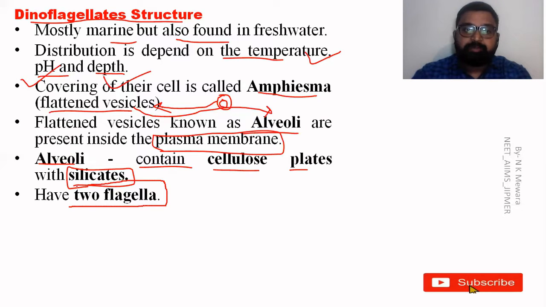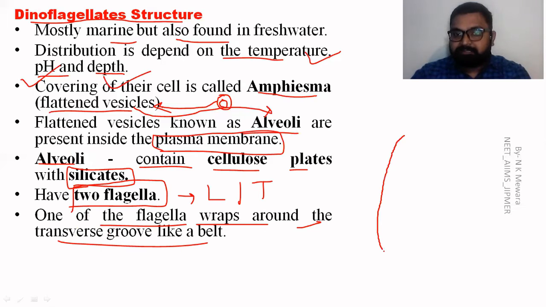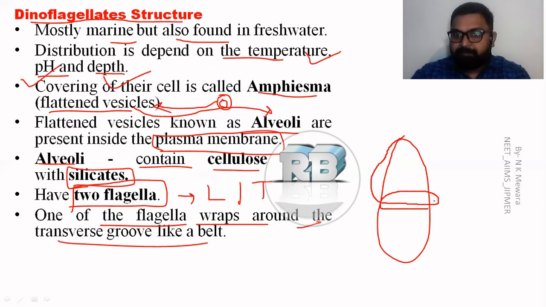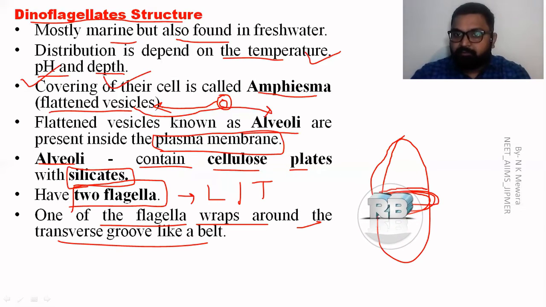Dinoflagellates have two flagella: one is longitudinal and the second is transverse. One flagellum wraps around the transverse groove like a belt.